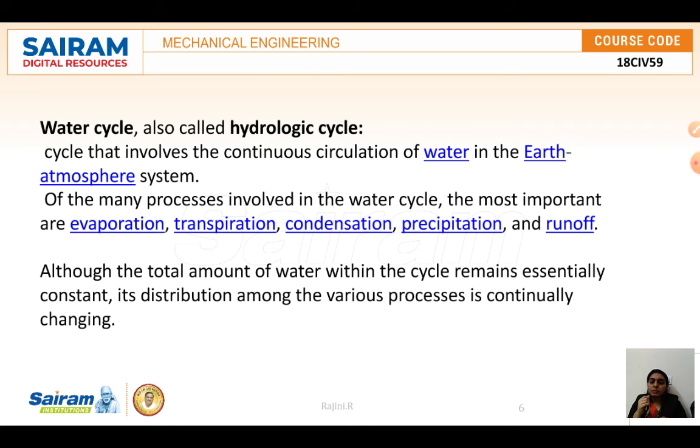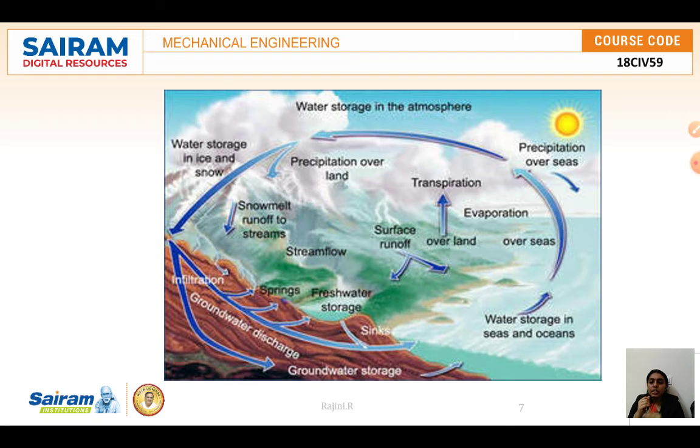Here you can see how the water transfers in the different stages. Groundwater storage, water storage in seas and oceans with precipitation over the seas, and water storage in the atmosphere, along with water storage in ice and snow, lead to infiltration, and groundwater discharge will happen.